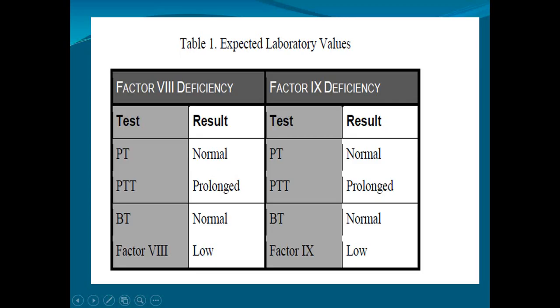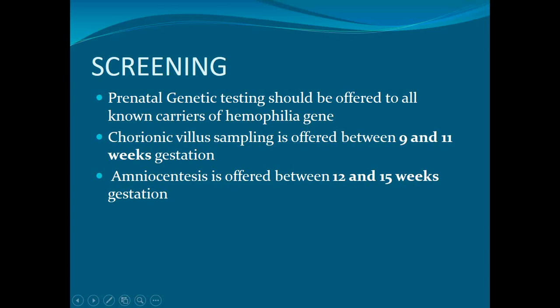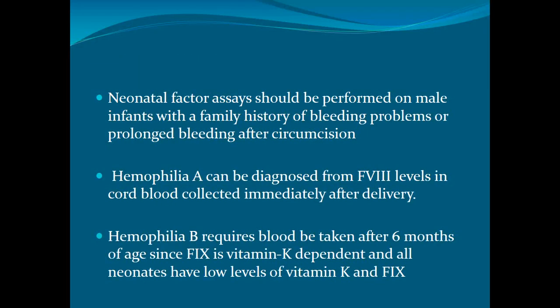When you ask for testing, you check the factor levels. Screening: prenatal genetic testing should be offered to all known carriers of the hemophilia gene. Chorionic villus sampling is offered between 9 and 11 weeks of gestation, and amniocentesis is offered between 12 and 15 weeks of gestation. One thing: neonatal factor assay should be performed on male infants with a family history of bleeding problems or prolonged bleeding after circumcision. Hemophilia A can be diagnosed from factor 8 levels in cord blood collected immediately after delivery.